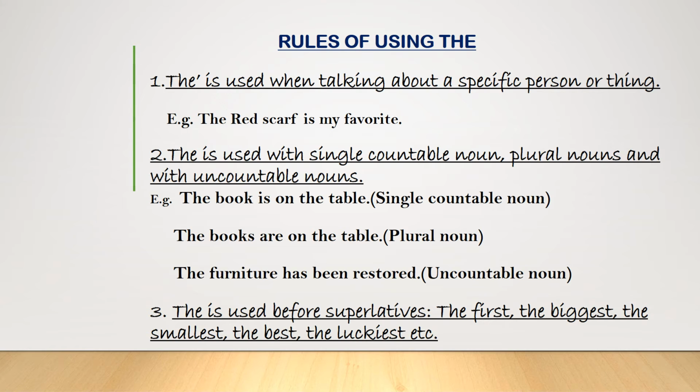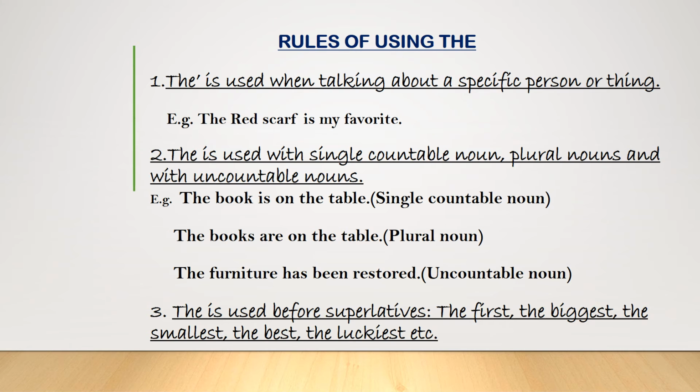Now let's take a look at the rules for using the article the. The is used when talking about a specific person or thing. The red scarf is my favorite. The is used with single countable nouns, plural nouns, and uncountable nouns. The book is on the table.